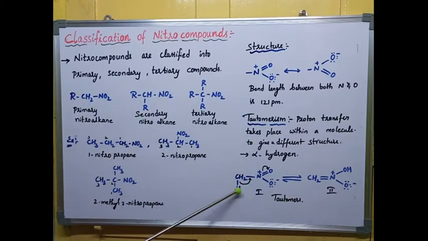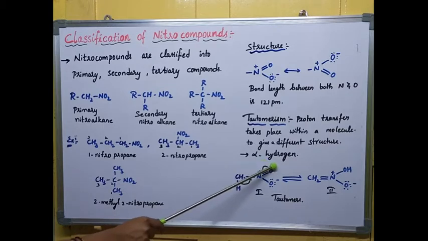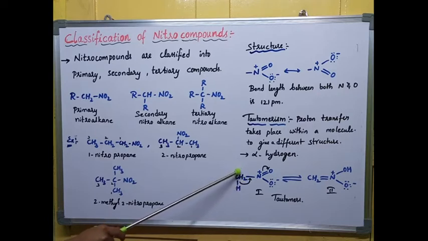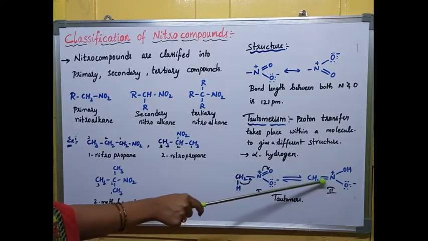So now you can see here the hydrogen is undergoing, I'm taking this structure, that is nitromethane. In this methane, hydrogen is present, it's a primary nitroalkane. This hydrogen is shifting here. So when I shift this bond, oxygen gets a negative charge, nitrogen gets a positive charge. Already a positive charge is present on nitrogen. And when I shift this bond, hydrogen is coming out as H plus, and it is giving the negative charge to this CH2. So this minus and this plus form the double bond here.